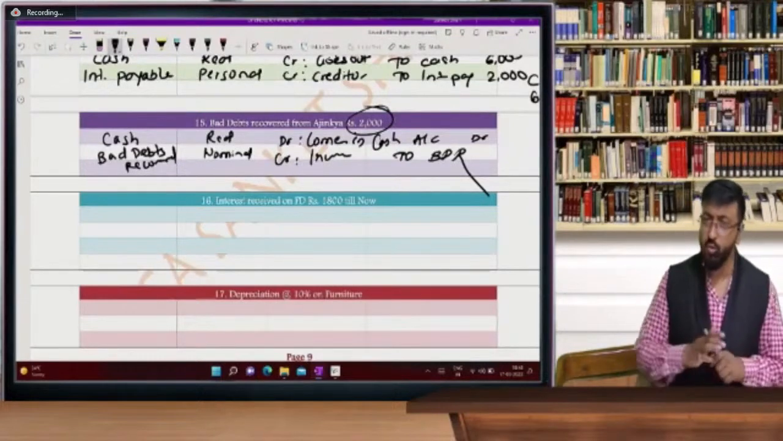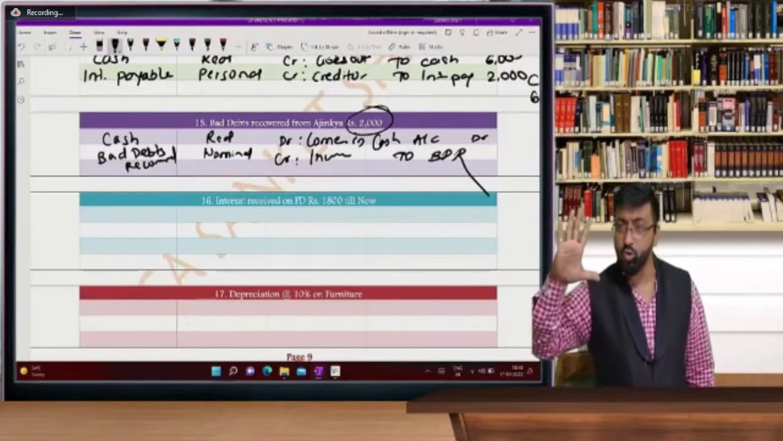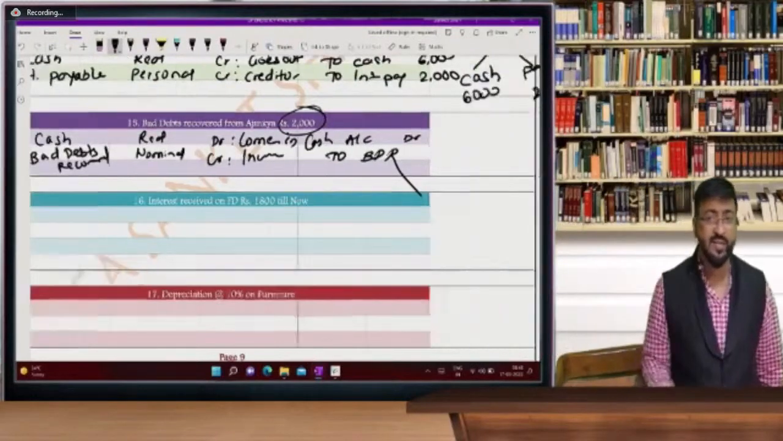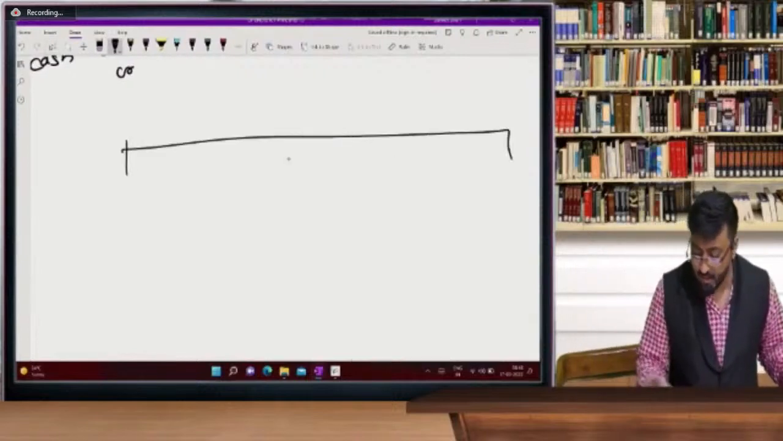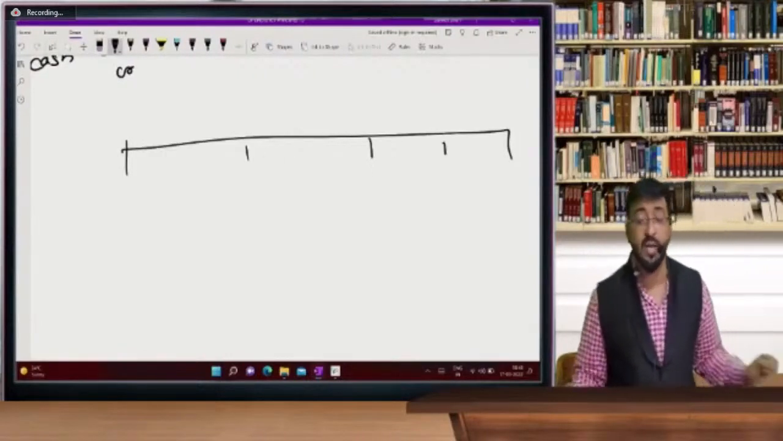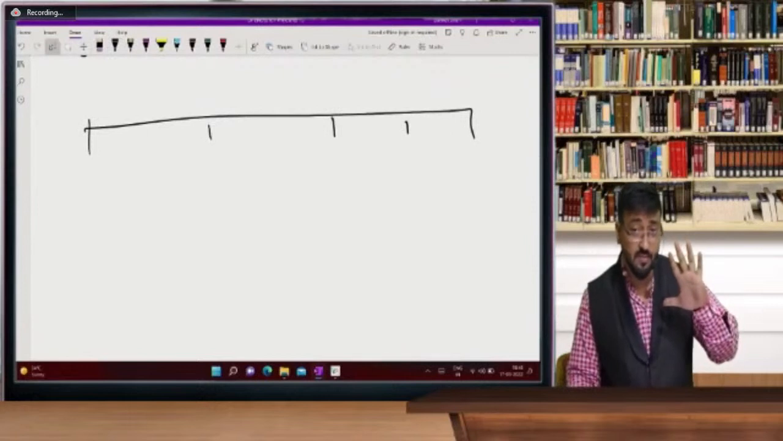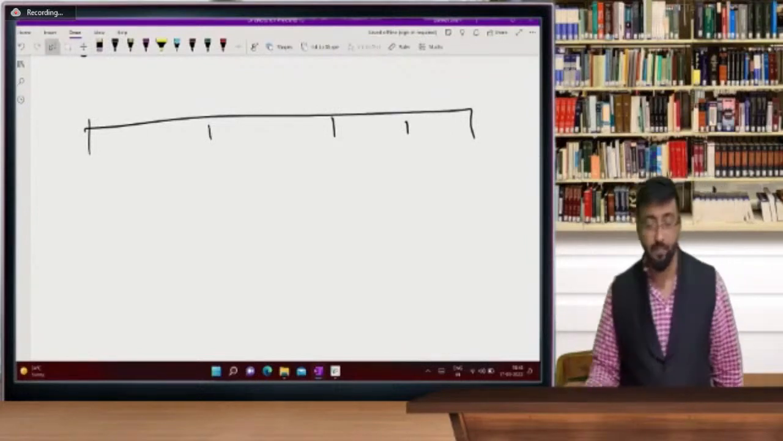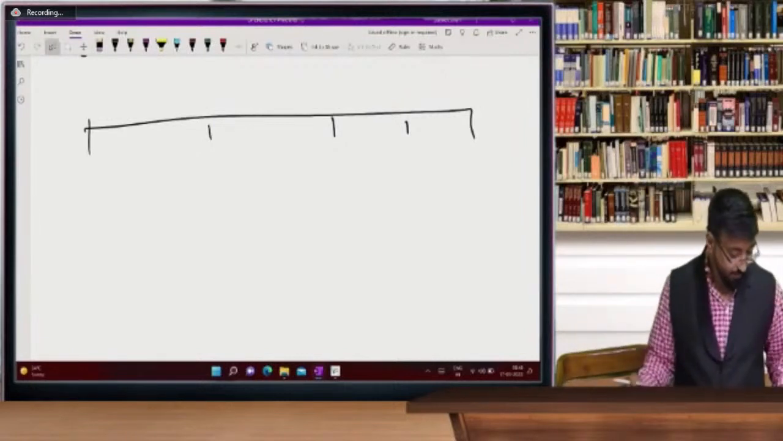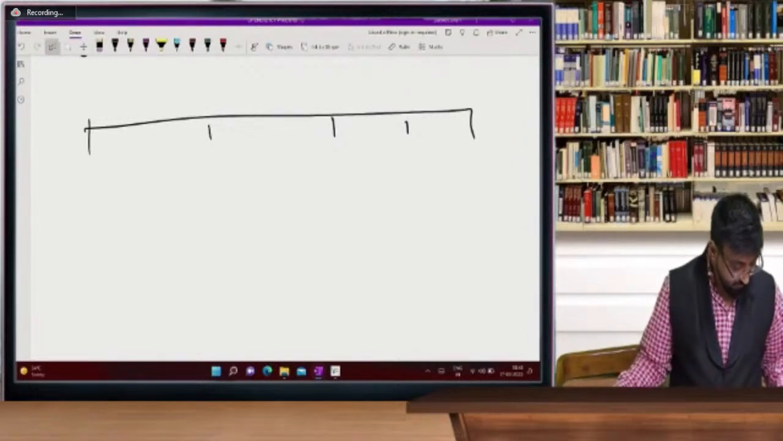So can I give you 5 accounts to identify whether each is a real account, personal account, or nominal account? 5 questions. Now this is quiz time for the next 5 minutes. Let's see how many of you answer very fast. I'm giving you 5 accounts, and you just have to tell me whether it is real, personal, or nominal. Chalo, it's quiz time. Ready?